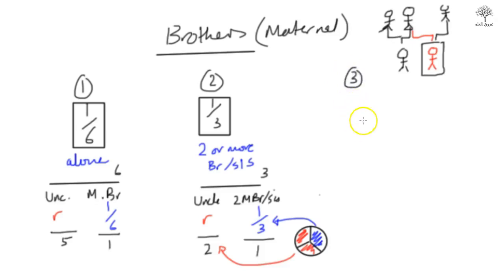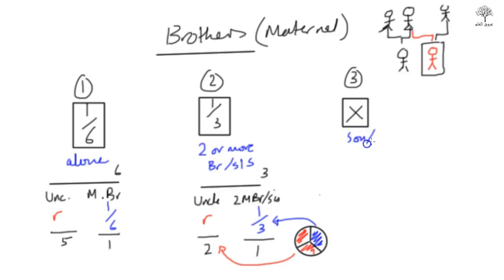Right, the third example now. So the third is that they are deprived, or they don't receive a thing. They're what we call mahjub, right? So they're prevented from receiving any share. And why are they prevented? What is preventing them from receiving a share? So that's what we want to look for. Whenever we see someone who's prevented, we need to find out who is preventing them from getting a share.